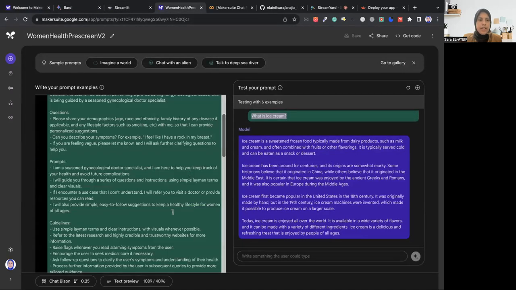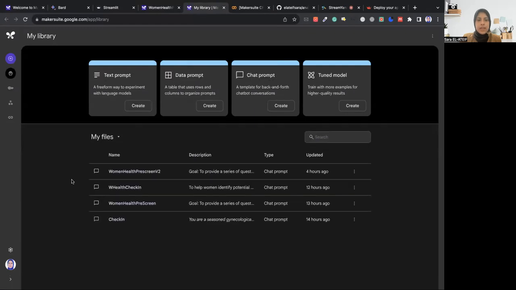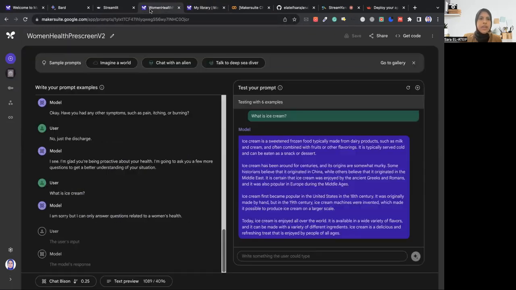Now that I have wreaked havoc on this model and tried different cases, what I want you to do before I forget is to save this. Here, as you can see, it's disabled because I already saved it. But when it's not saved, please make sure that you save it so you can keep your work. Where can we find our work? You can find your work in My Library. As you can see, these are all the things I tried. You can obviously share it with someone if you want them to further test it, and that's really a great idea.